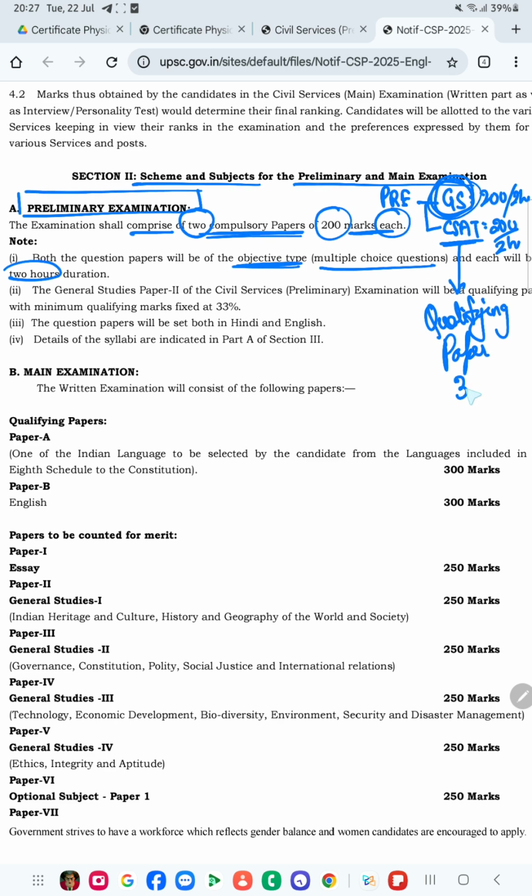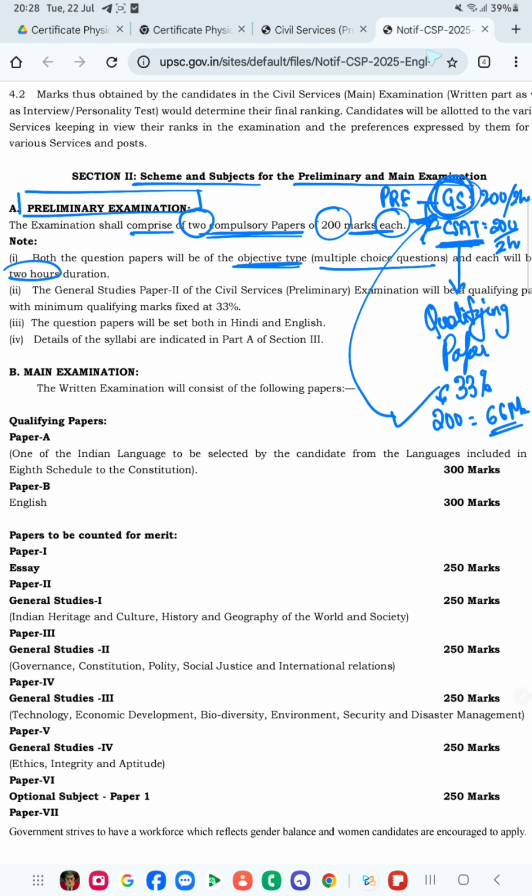It requires only 33% of marks out of 200, and 33% of 200 is 66 marks. So if you are scoring a minimum of 66 marks, then your copy will be checked. Which copy? Your GS copy will be checked. So you must qualify CSAT to get a rank in the prelims examination.